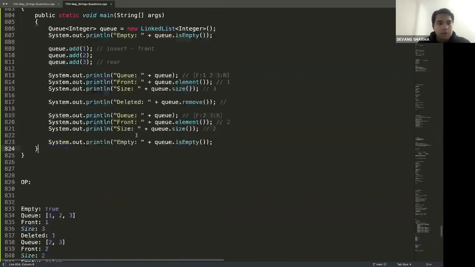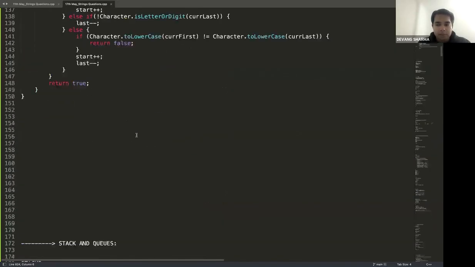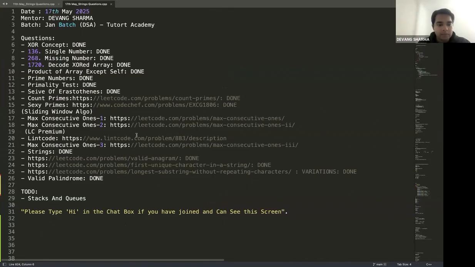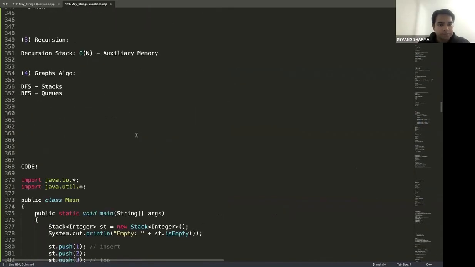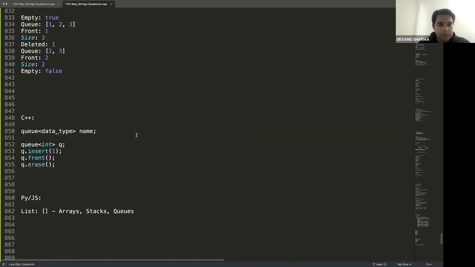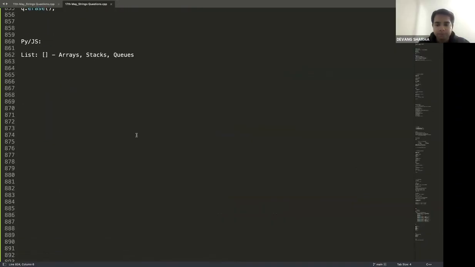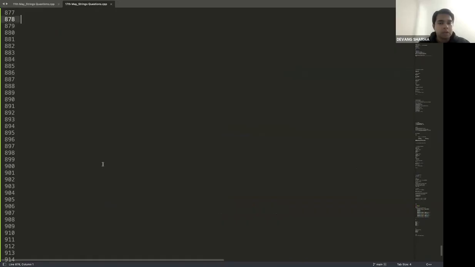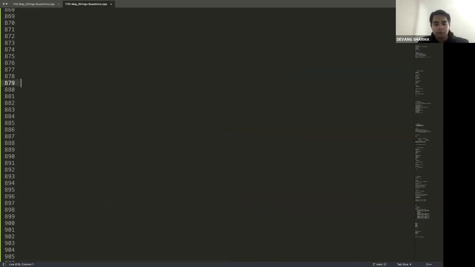All right, guys, that's all in terms of the theory of stacks and queues. Let me know if everybody is crystal clear, then we can start with our questions. Everybody crystal clear with stacks and queues theory? Okay, all good. Let's start with our first question on LeetCode. Even if we don't get time to solve everything, we'll continue in tomorrow's session. Tomorrow we'll be completely focusing on solving stacks and queues questions.